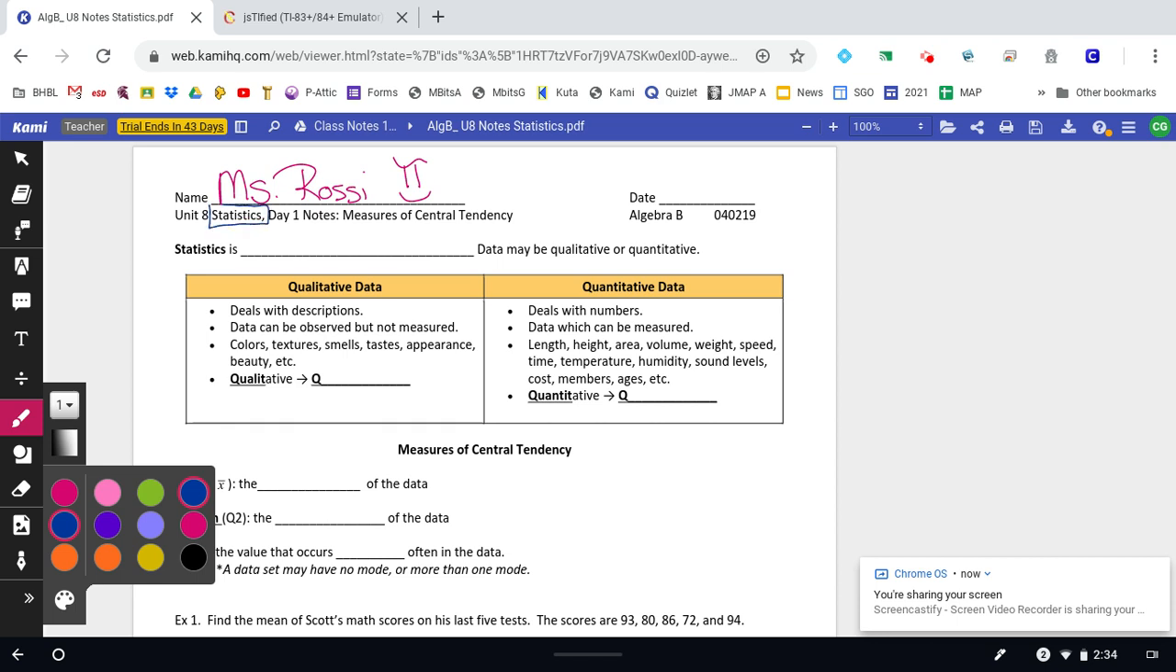And it's going to be our first lesson in statistics. We're going to talk first about our measures of central tendency, right? So, what are some things like averages, and what does an average really mean? Statistics is the study of data.